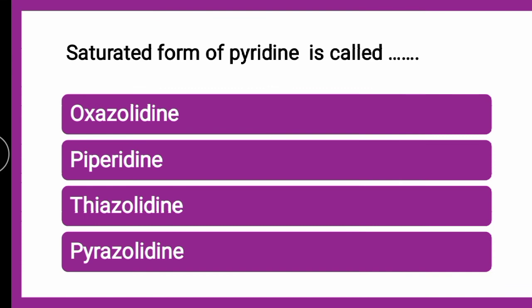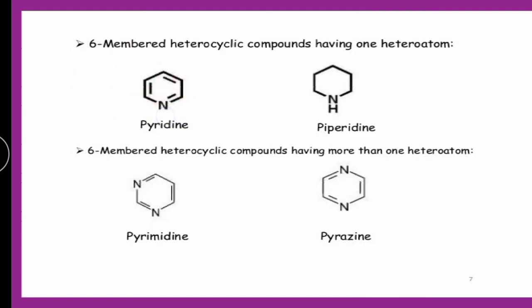Next question is, saturated form of pyridine is called dash. Pyridine saturated form, whether it is oxazolidine, piperidine, thiazolidine or pyrazolidine, the correct answer is piperidine. Pyridine, when it is converted to the saturated form, is piperidine. Since pi bonds are not there, it is piperidine, and when pi bonds are there, it is simply pyridine. In our earlier part we have seen the trick also to remember this. Pyridine's saturated form is piperidine.